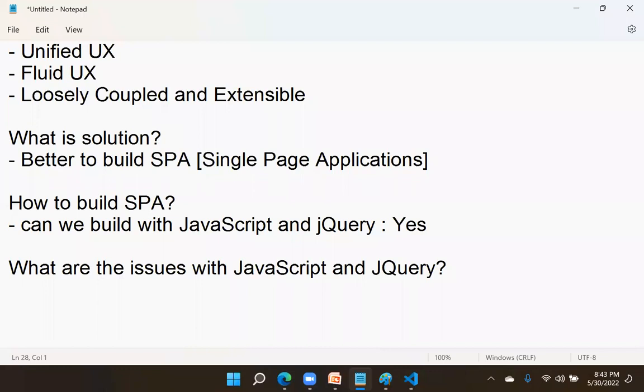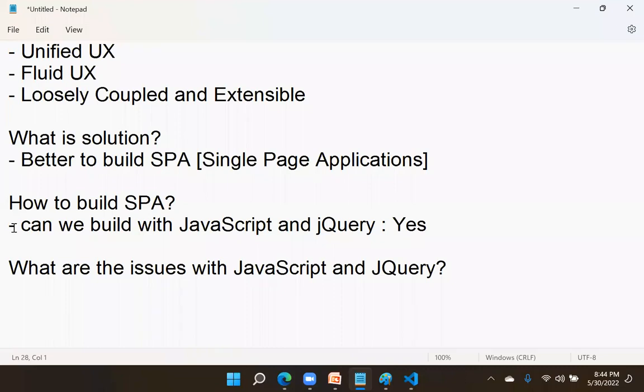It is now trending. Now everybody wants what kind of application? Single page application. Is it a new concept? No, it is already there. Our developers ignored it. They were not much interested in such types of interfaces, but now it has become mandatory. That is the reason even a 10 years experienced person has to learn technologies like React and Angular. Why? What has he done in 10 years? Only plain traditional web applications.